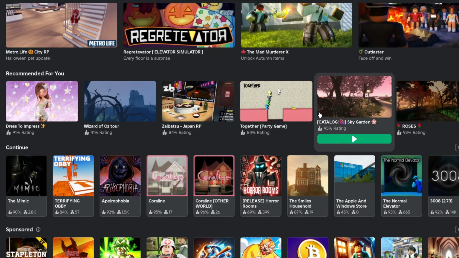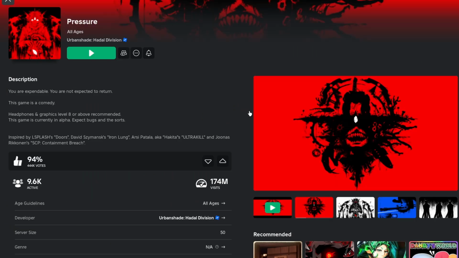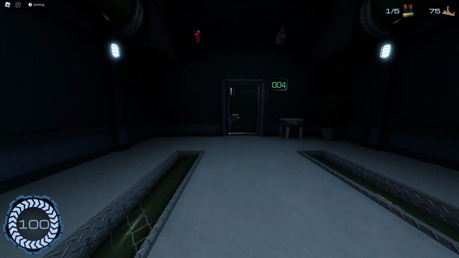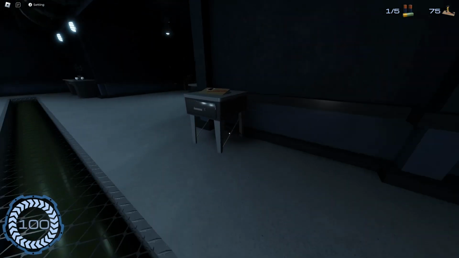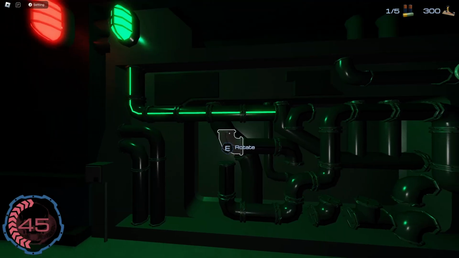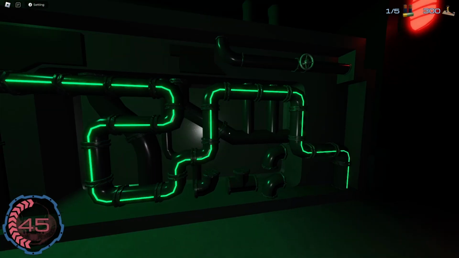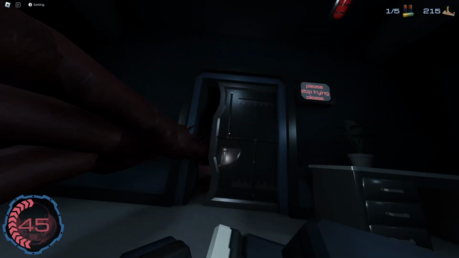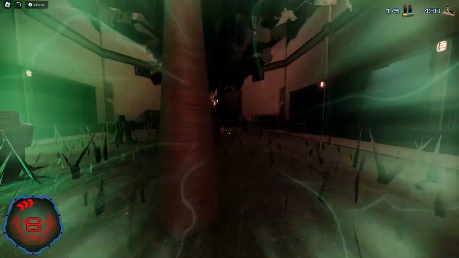While exploring, I came across a map called Pressure. Initially, it seemed like a generic horror map with fan art as the cover. Upon trying it, I found it to be a well-done and detailed map with a good story and gameplay. It's similar to Doors, but set in an underwater monster research facility. The main goal is to retrieve the facility's main power source, while avoiding various threats and monsters. The dark atmosphere allows for both solo and multiplayer gameplay.